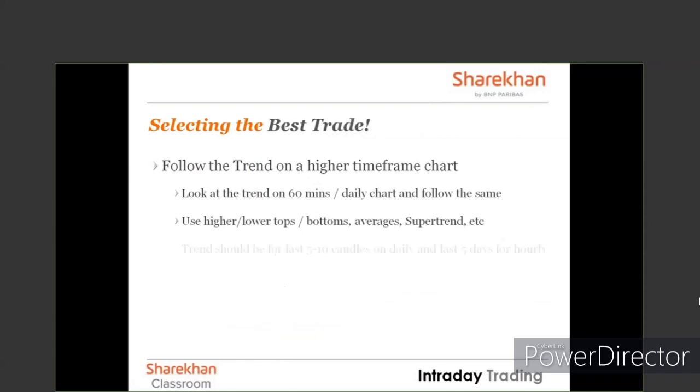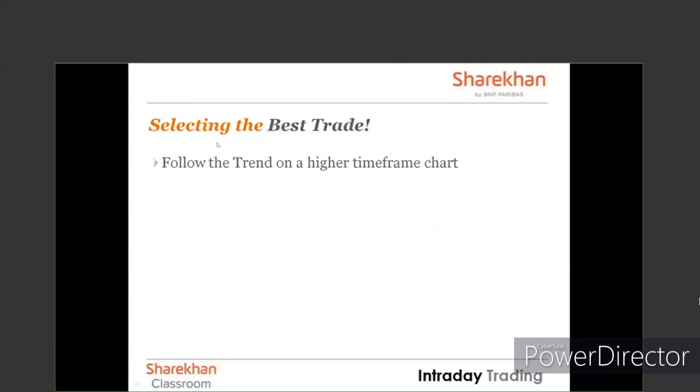for confirming your trades. Somebody asked me how can you use super trend with RSI? See, compared to RSI, super trend is a slightly lagging indicator. So one way that you can use super trend with RSI would be RSI single candle divergence. If you see it with a super trend retracement, that could even act as a confirmation. Trend should last for 5 to 10 candles on a daily chart and last 5 days for an hourly chart.